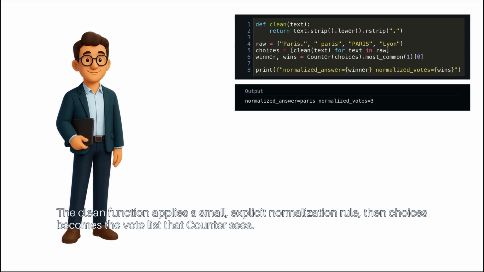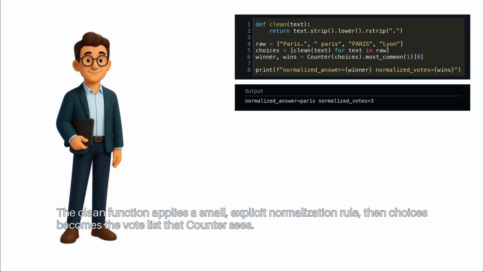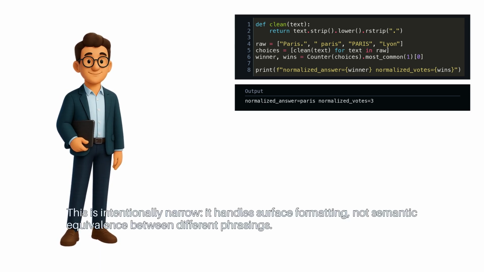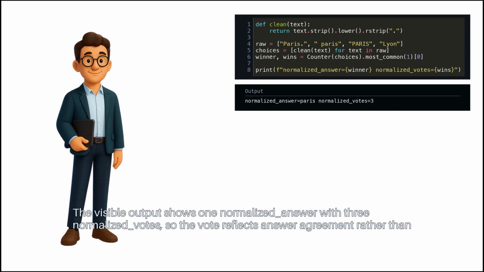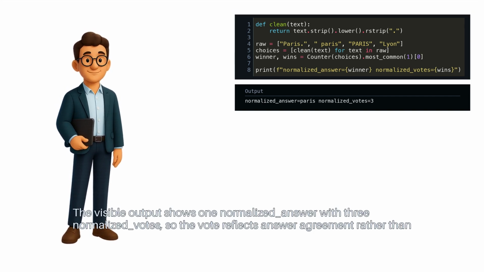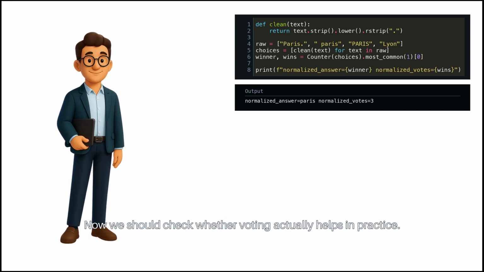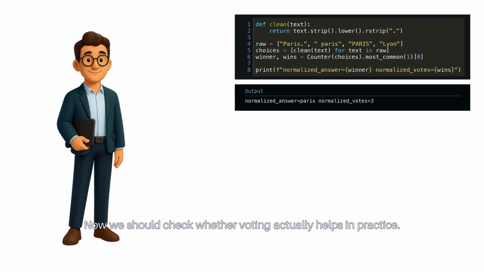Then choices becomes the vote list that counter sees. This is intentionally narrow. It handles surface formatting, not semantic equivalence between different phrasings. The visible output shows one normalized answer with 3 normalized votes, so the vote reflects answer agreement rather than formatting noise.